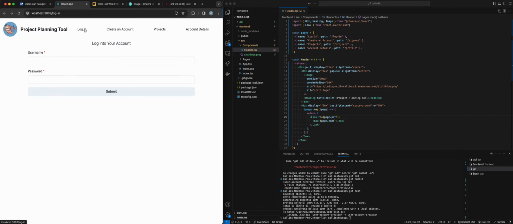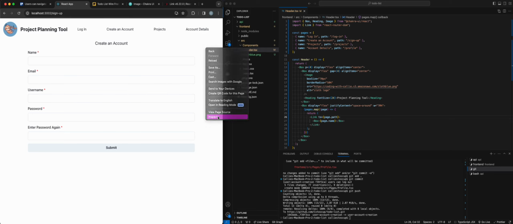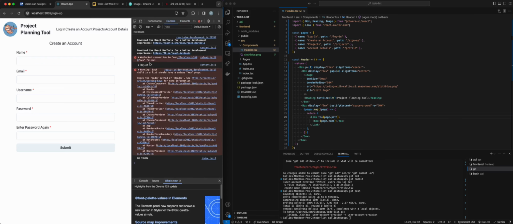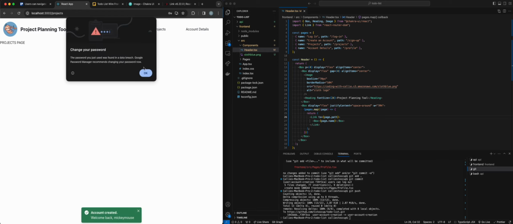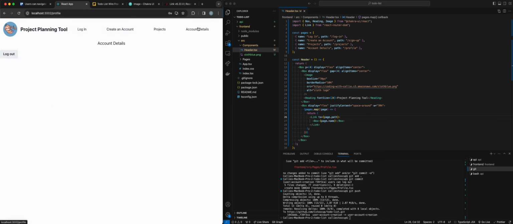So I click on login. I'm on login, so that makes sense. Create an account, sign up, projects on my project page, account detail. Makes sense. It's going to bring me back to sign up because if you look, right, we have no token. So let's go ahead and go to log in. Let's log in. Whoop, whoop. And then let's go to account details, projects, create an account, log in.